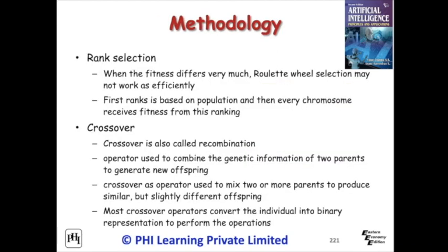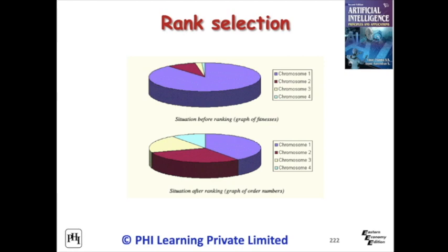When the fitness differs very much, roulette wheel selection may not work as efficiently as mentioned. For example, if the best chromosome's fitness is 90% of the whole roulette wheel, then the other chromosomes will have few chances to be selected. In rank selection, the population is first ranked and then every chromosome receives fitness from this ranking. The worst will have fitness 1, the second worst 2, etc., and the best will have fitness equal to the number of chromosomes in the population.